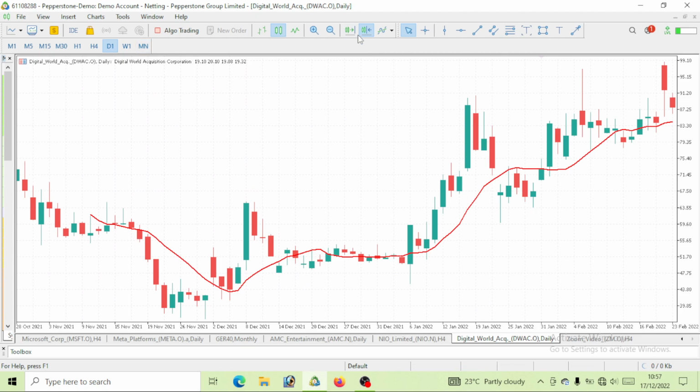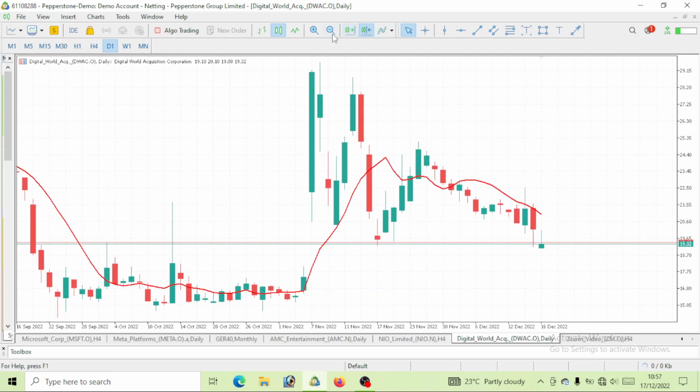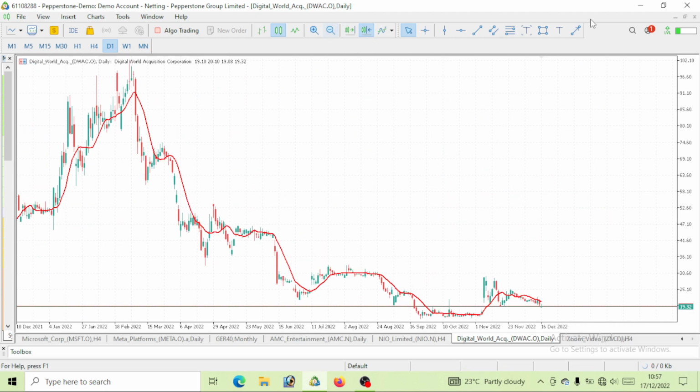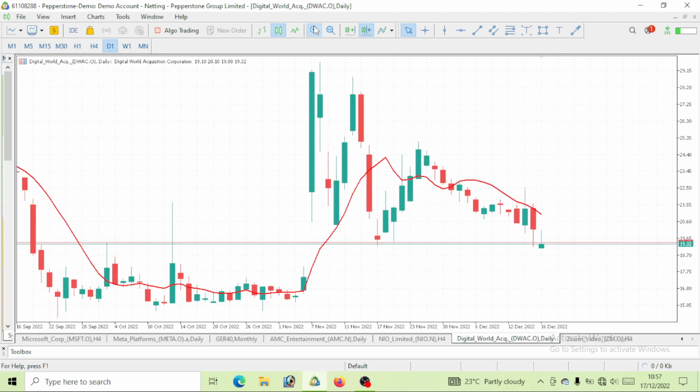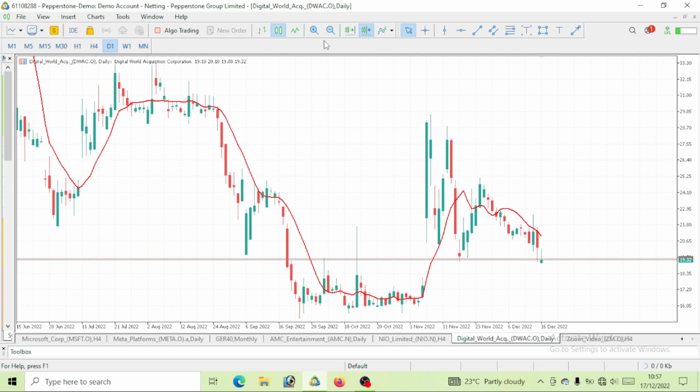Now that should take us to the daily time frame, right? We can see this movement on the daily time frame. We see the trend on our daily time frame. Clearly, this is a bearish move. Now let's take a look at this recent movement that we've made on the daily time frame, which is currently at $19.